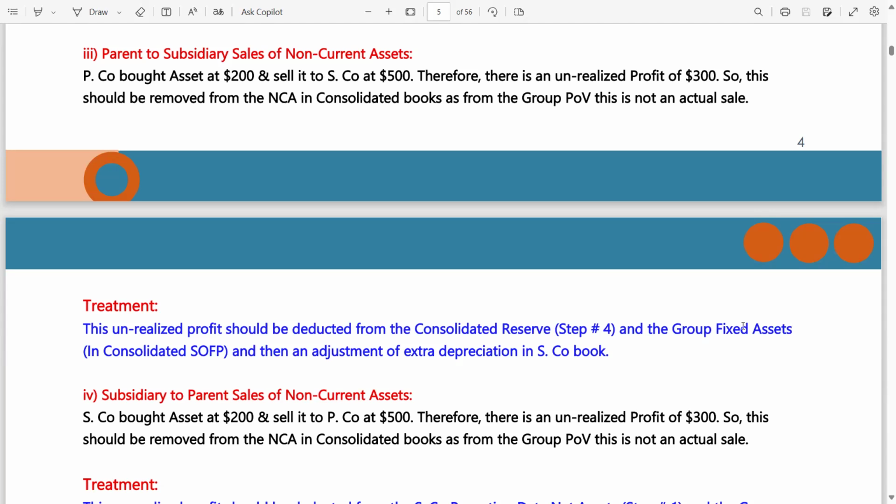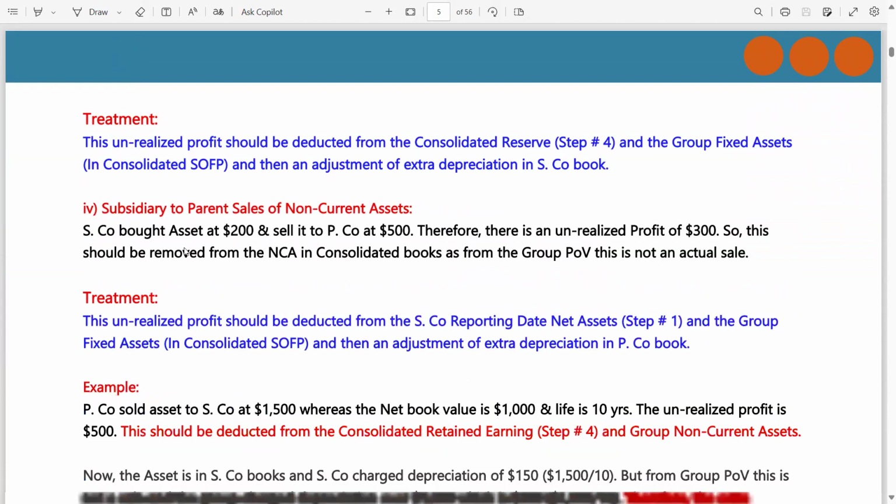And the group fixed assets in consolidated SOFP. It means from the consolidated reserve it should be deducted, and from the group fixed assets in the consolidated SOFP, and then an adjustment of extra depreciation in S company book. What is this? Don't worry, we have an example on this extra depreciation. Just wait a minute. Now, what if the subsidiary to parent sales of non-current assets?